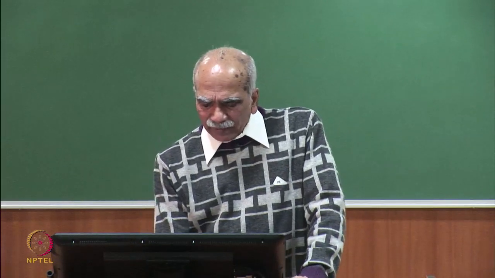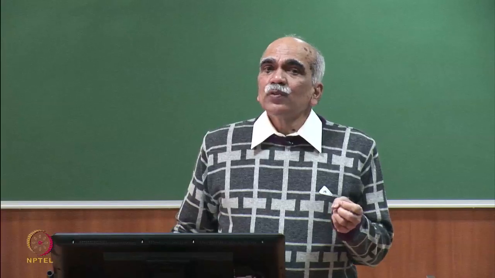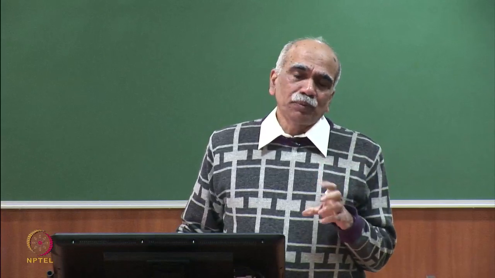So, what we have is a broad gain spectrum, but the gain spectrum is not flat, and the gain profile changes with the input signal power. This is very important in the design of the amplifier: if an amplifier is designed to have a certain gain, that gain is for a certain level of input power.